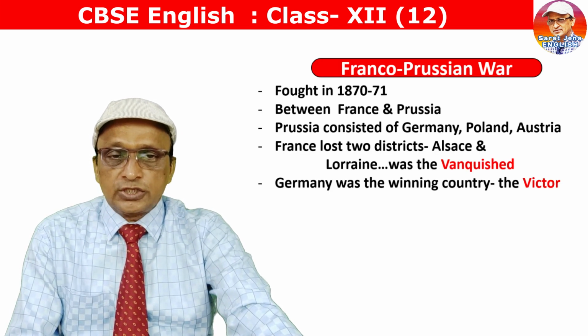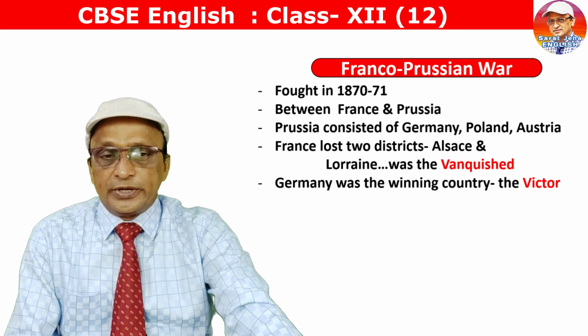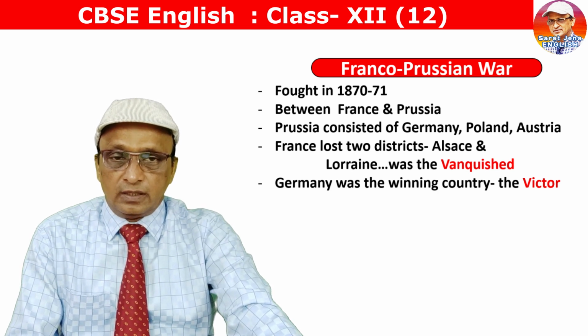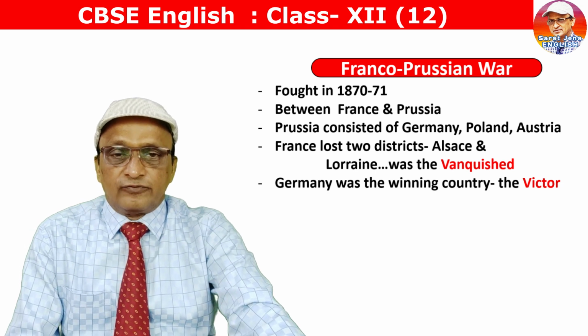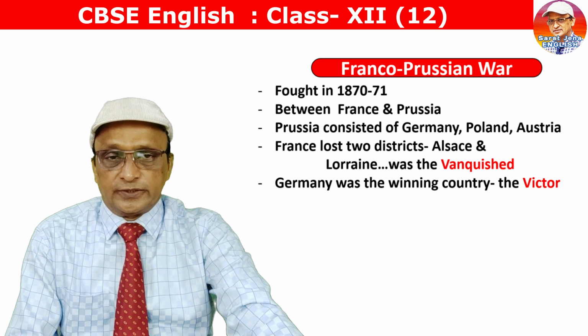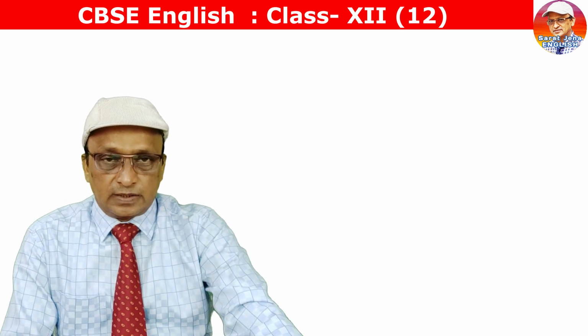France lost the war, and the districts Alsace and Lorraine were taken over by the winning country, Germany. Germany won the war and became the victor country, and France became the defeated, vanquished country. Yes, this is the backdrop of the lesson.